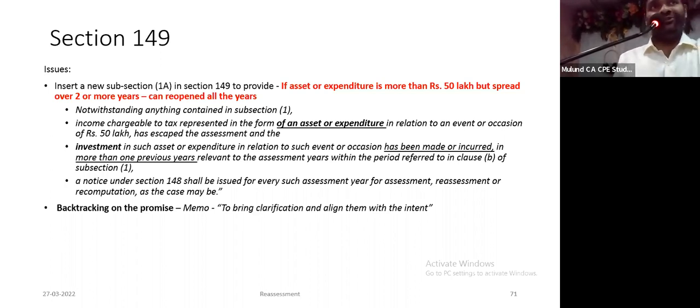Okay, the promise which the Honorable Finance Minister gave that we will reopen only if it crosses 50 lakhs, they have revoked that promise. 50 लाख का threshold रखा है तो रखा है ना. Now if you are splitting it, then why are you tackling both the years? Only tackle years where it is more than 50 lakhs.